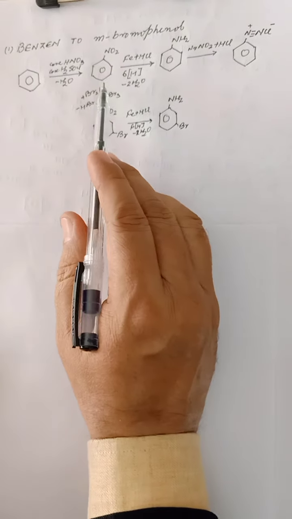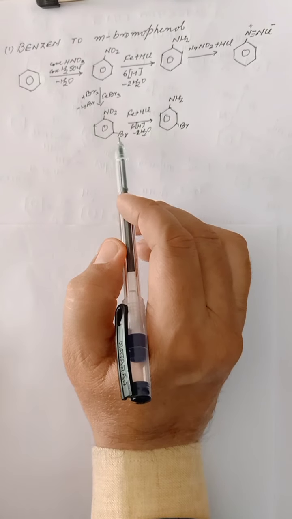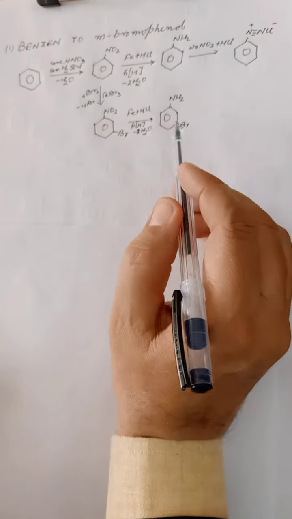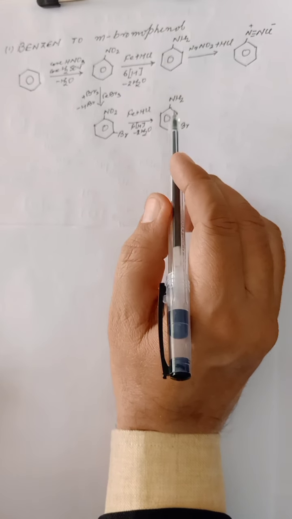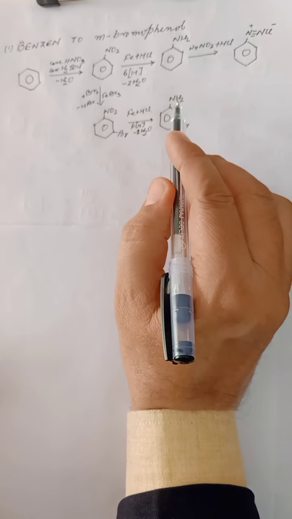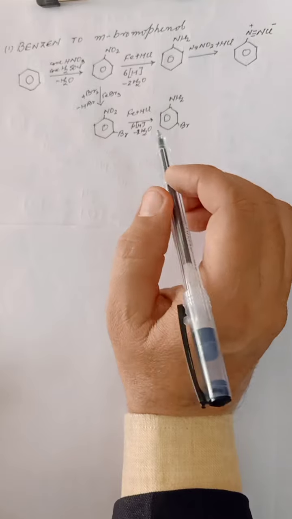So we can compare nitrobenzene to aniline, but we will convert nitrobenzene to metabromo nitrobenzene in the same manner. So metabromo aniline, because NH2 is ortho-para directing, so we cannot do bromination after forming NH2.